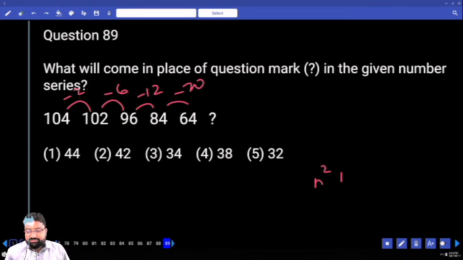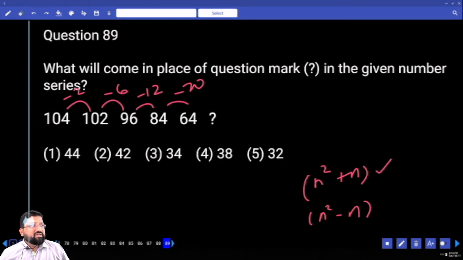Many a number of times I told you n square plus n, or it can also be considered as n square minus n. Wherever there is n square plus n, you can also expect n square minus n. So, 1 square plus 1, 2 square plus 2, 3 square plus 3, 4 square plus 4, 5 square plus 5 is 30. Then what's my answer? 34. Is this clear?